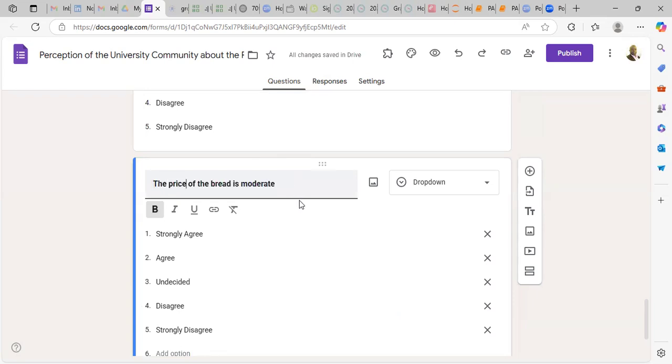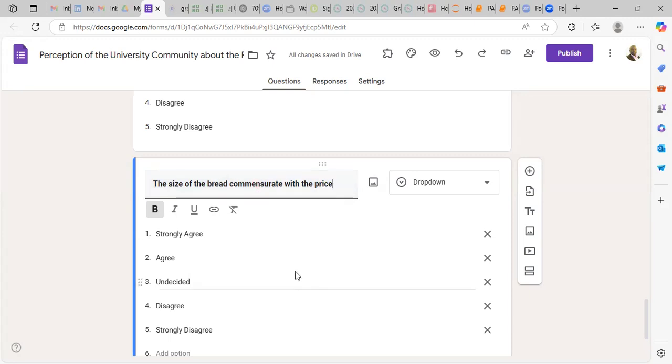The size of the bread is what? Commensurate, commensurate with what? With the price. So that means the size of the bread. You know, the price is moderate. If the price is moderate, doesn't mean that the price is okay.